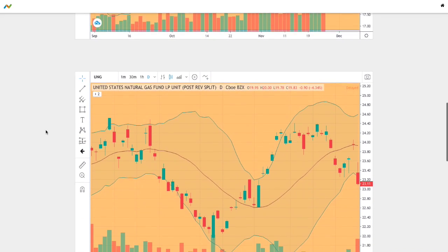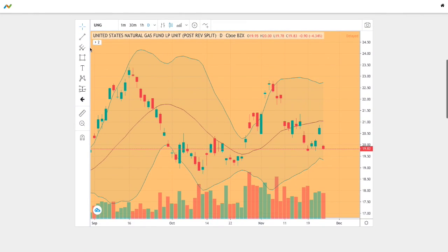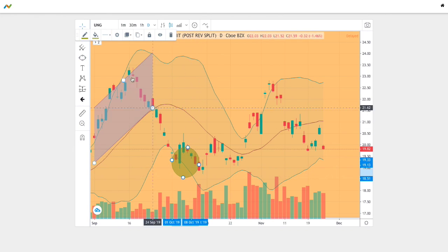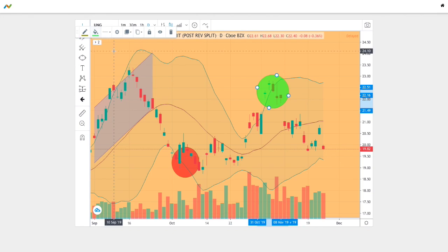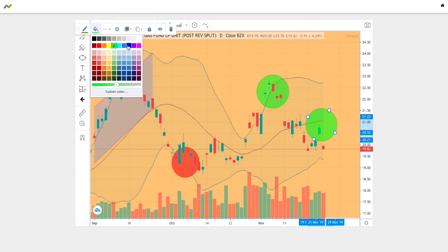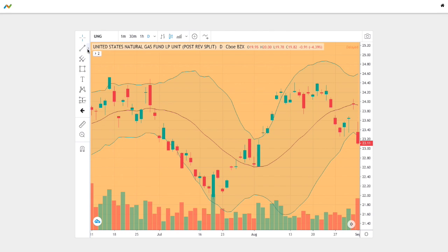And below is the trend that I believe is the best match. This trend dates back to June 5th to August 29th, 2018. So let me point out why these two charts are similar. In the beginning of the current trend, we average above the middle Bollinger Band, and then we reverse and touch the bottom Bollinger Band. After touching the bottom Bollinger Band, we touch the upper Bollinger Band at this instance, and after that we see it dip below the middle Bollinger Band and attempt to revert back to the mean and touch the middle Bollinger Band. So we see those points there, and we start to see a similar pattern in the beginning as well.